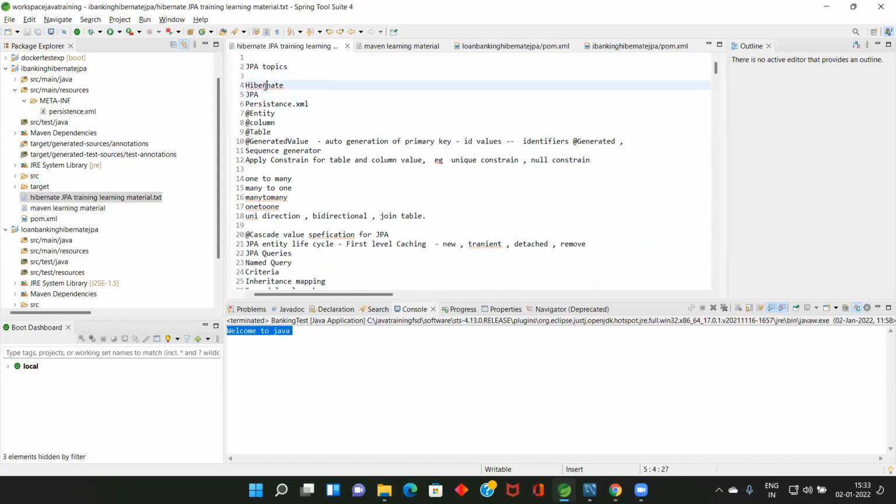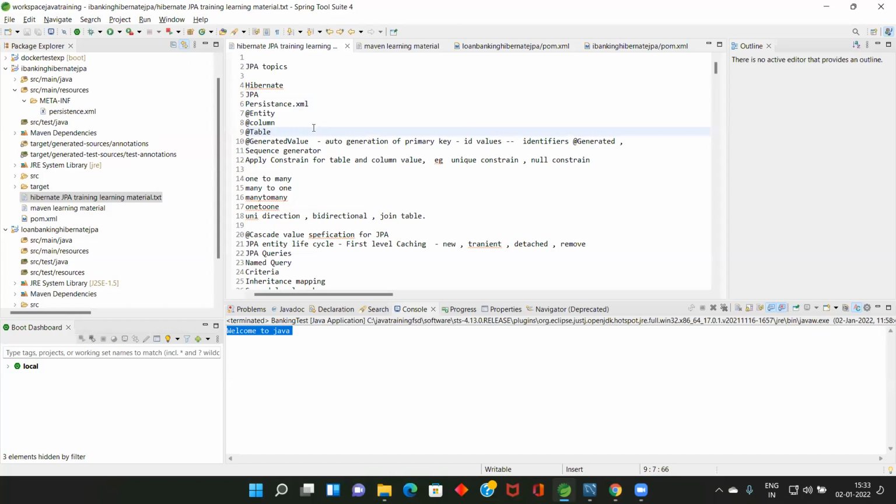If you search in Google, you'll get a lot of articles related to this. So now you know Hibernate is a company who designed this framework based on JPA, and persistence.xml is the configuration file, which we are going to see now.